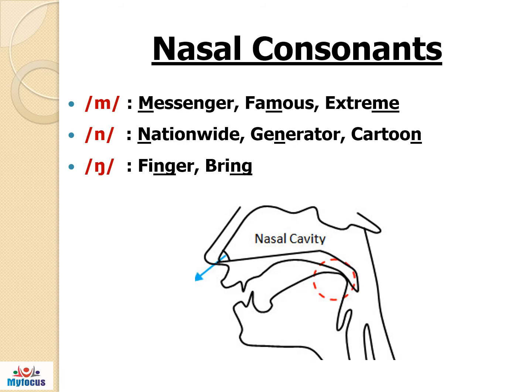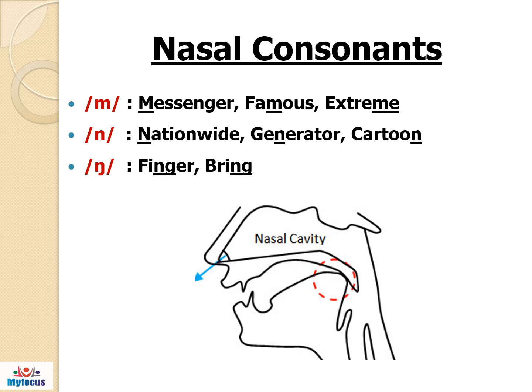M. M is articulated by closing the two lips and blocking the mouth. Air is not allowed to escape through the mouth. The soft palate is lowered and the air escapes through the nasal passage. Here the vocal cord vibrates. M, messenger, famous, extreme.